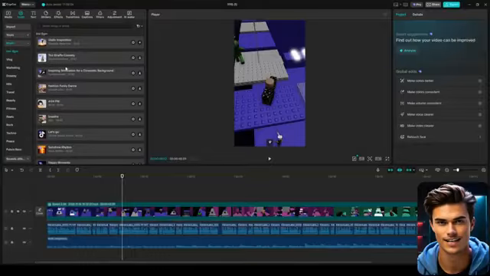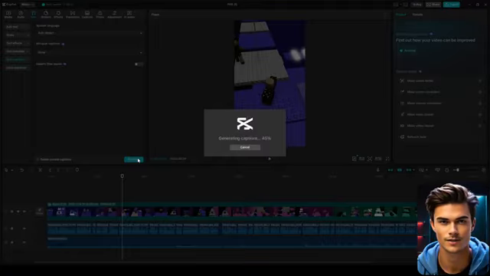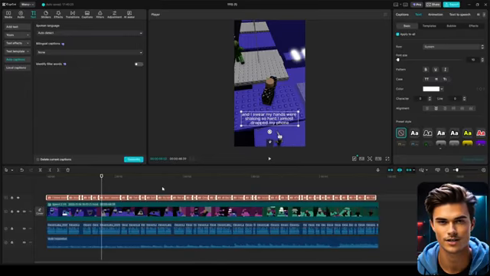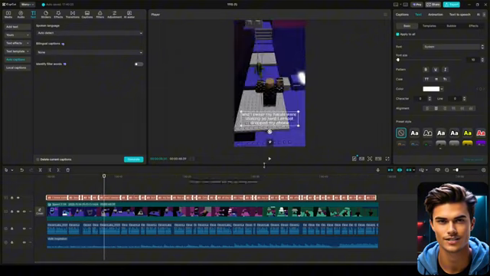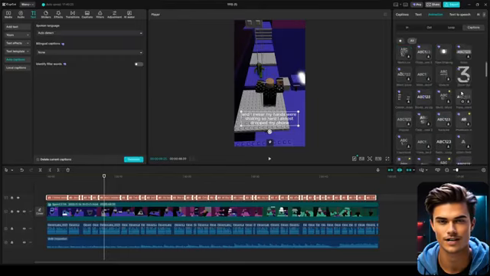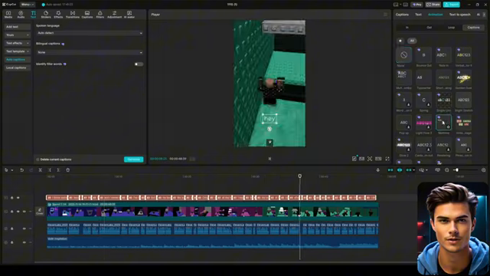To do that, open the text section at the top, navigate to Auto Captions, and click the Generate button. Once the process finishes, you'll see captions added across the entire video, but they look very basic, so let me show you how to improve them. First, open the animation section on the right and go into Caption Animations. Here you'll find tons of styles you can use, so choose whichever one fits your video, but for this example, I'll use this one right here.